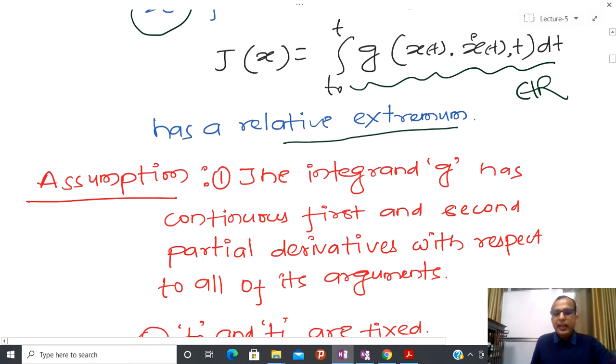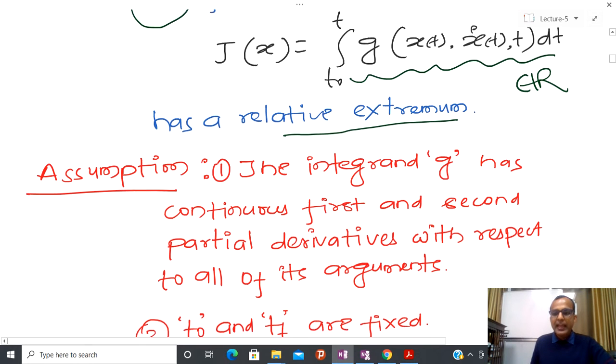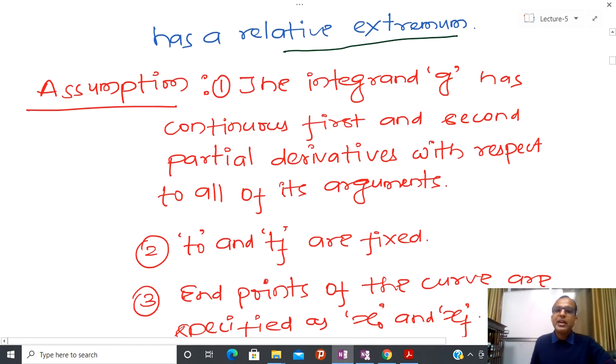Now whenever you are solving any problem, first you have to be careful with respect to all proper assumptions. So again, try to understand what kind of assumptions we are making.